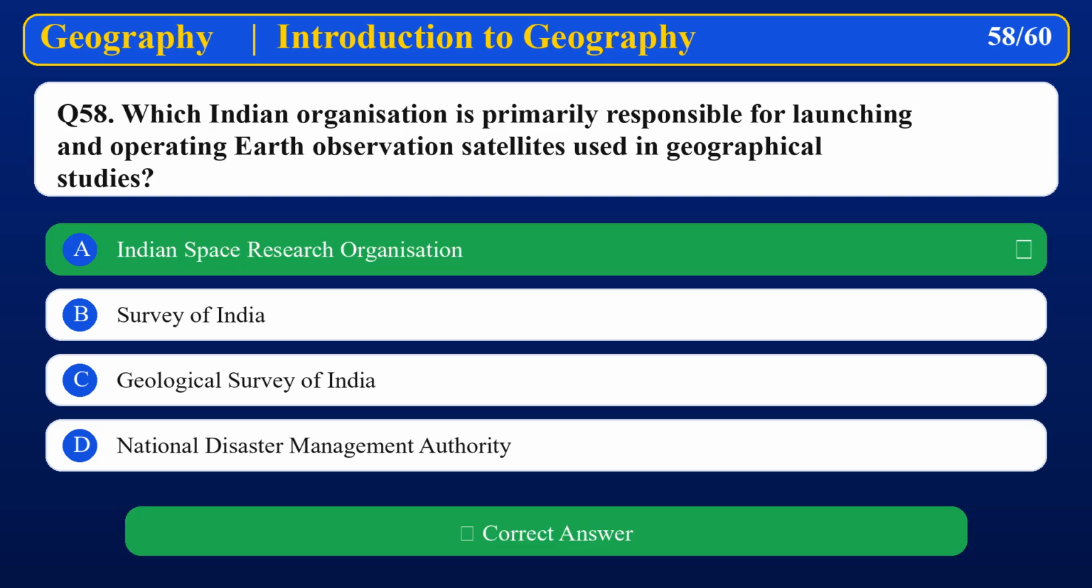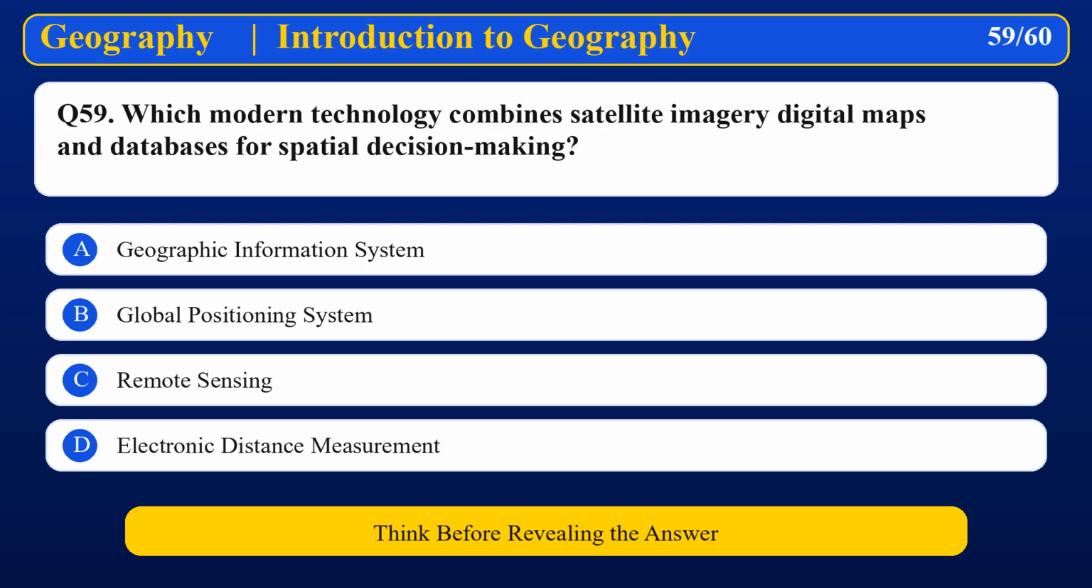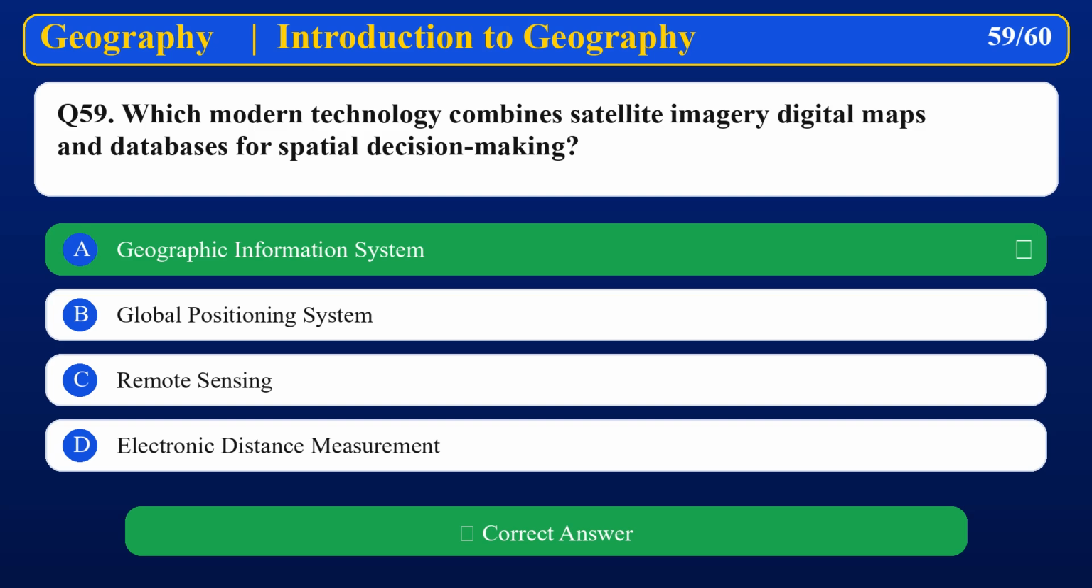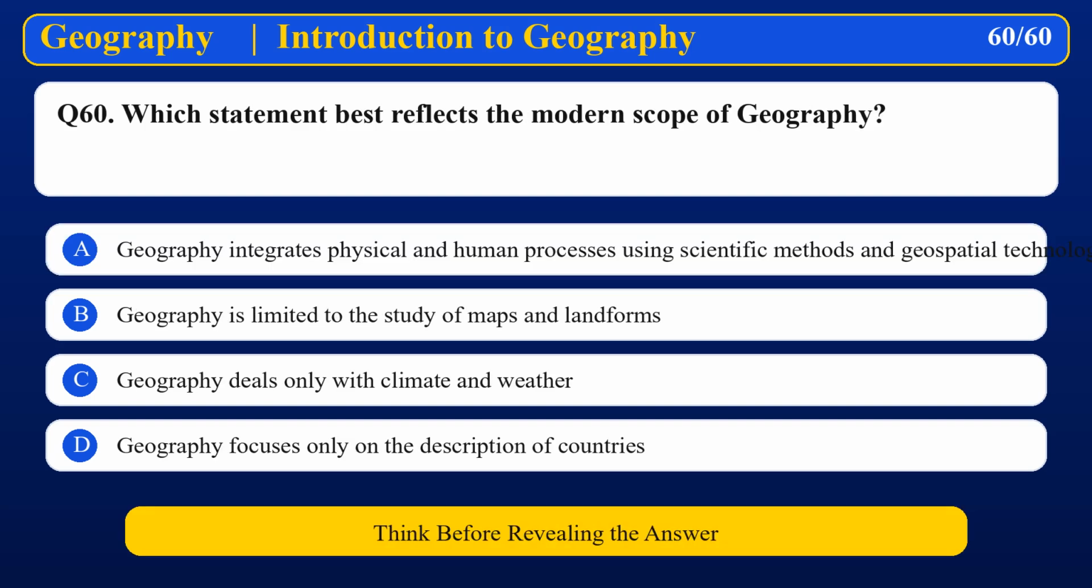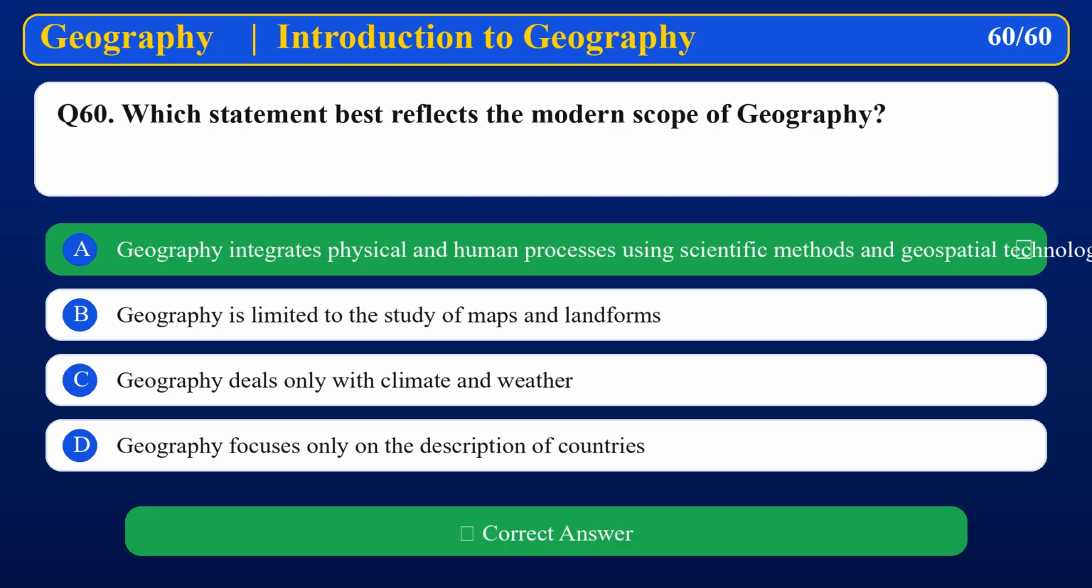Indian Space Research Organization. Which modern technology combines satellite imagery, digital maps, and databases for spatial decision-making? Geographic Information System. Which statement best reflects the modern scope of geography? Geography integrates physical and human processes using scientific methods and geospatial technologies.